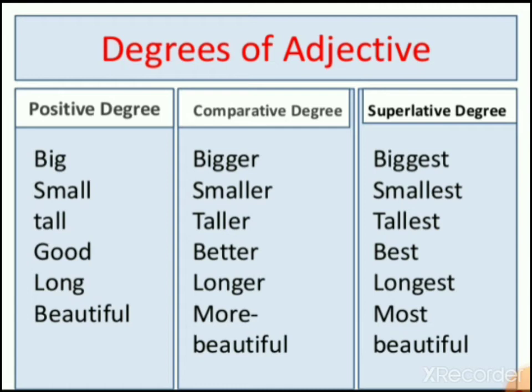Right. Then some words like beautiful, such words add more and most to them. Like in comparative degree, I'll say Sunita is more beautiful than Radha. Right. Then she is the most beautiful girl in our class. So that was the example where more and most are added.